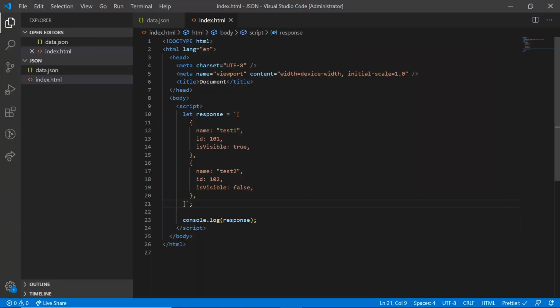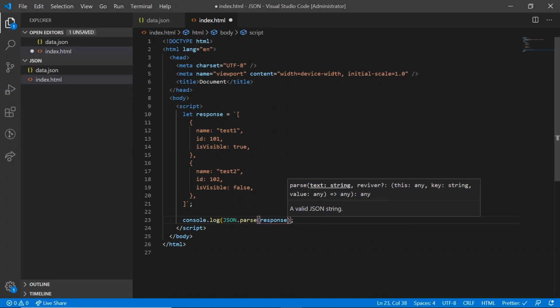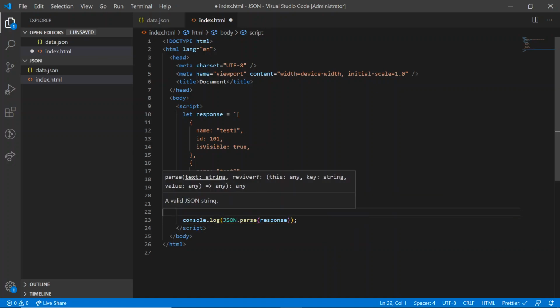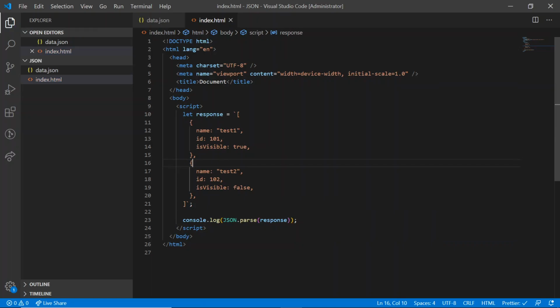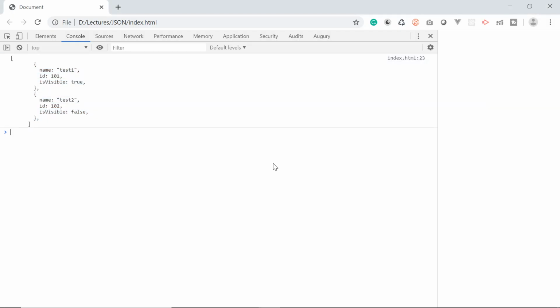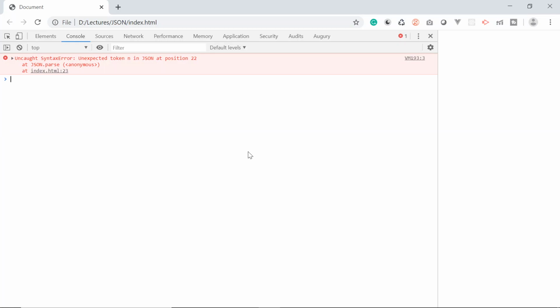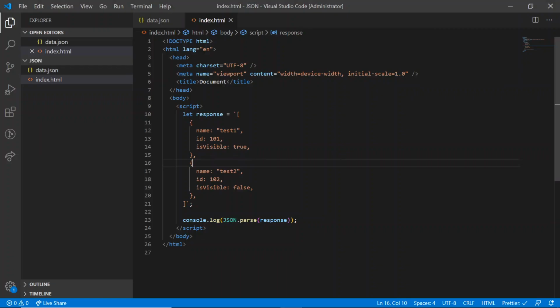So in these cases, we have to use the JSON methods that I discussed earlier, JSON.parse or JSON.stringify. As we are getting a string in response, we can convert it into a JSON object by using the JSON.parse method. And we can simply pass that string which we are getting from the server and save it. Now back to the browser, reload the page. I think I am missing something here.